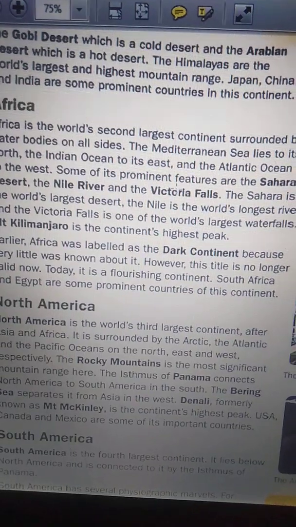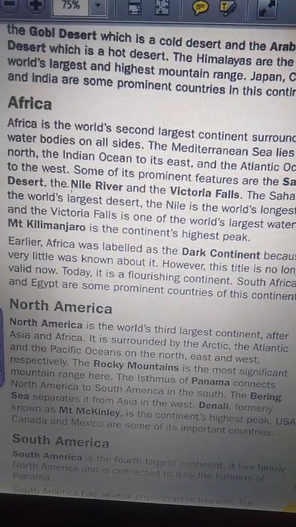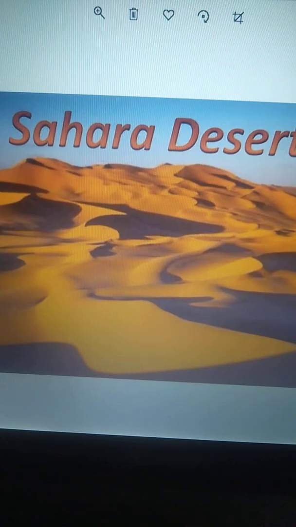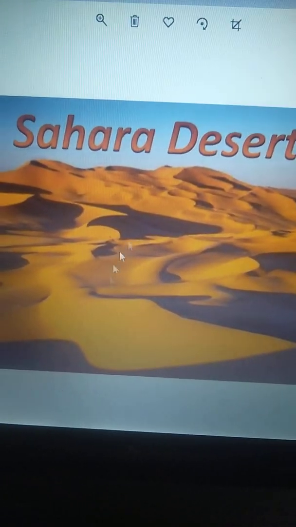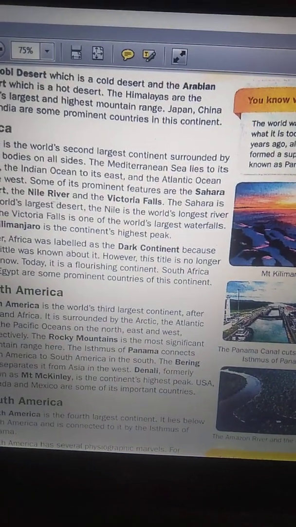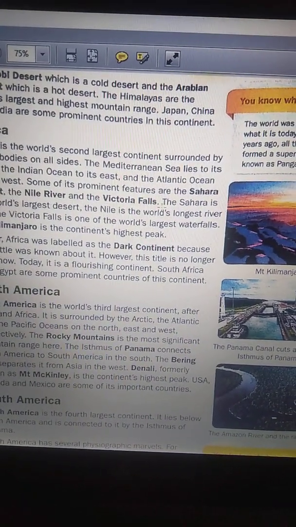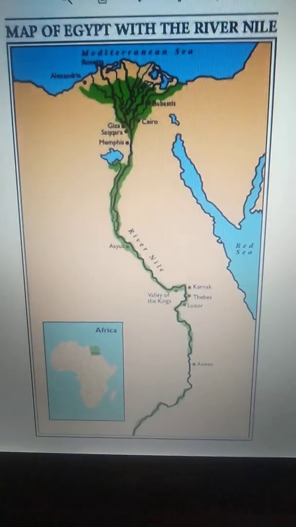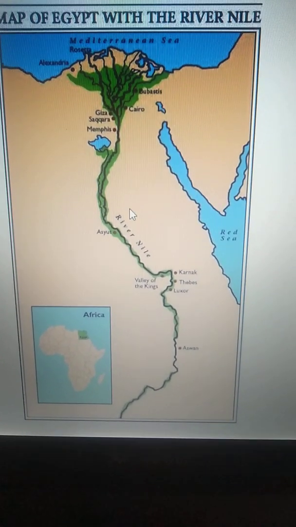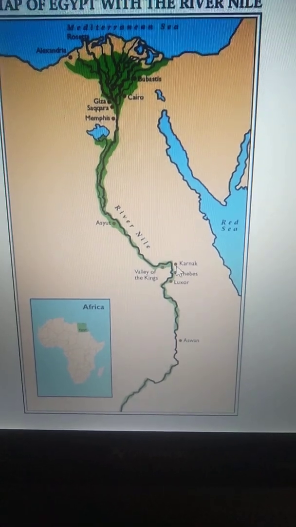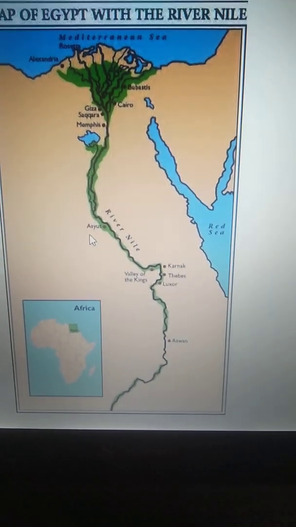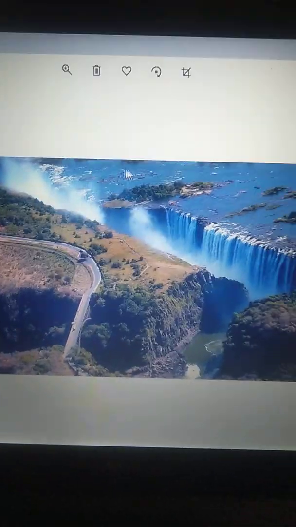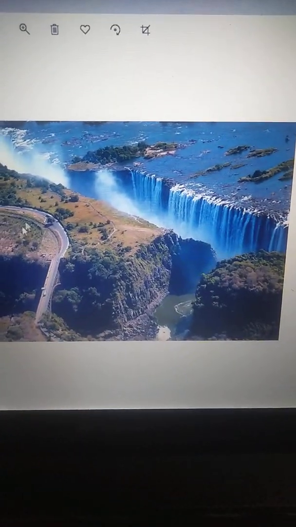Some of its prominent features are the Sahara Desert. So, this is the Sahara Desert in Africa. The Nile River and the Victoria Falls. See, this is the River Nile in Egypt, and this is the Victoria Falls. Okay.